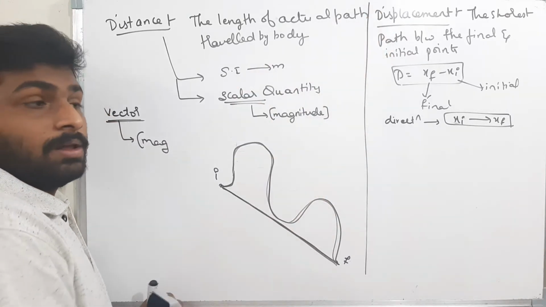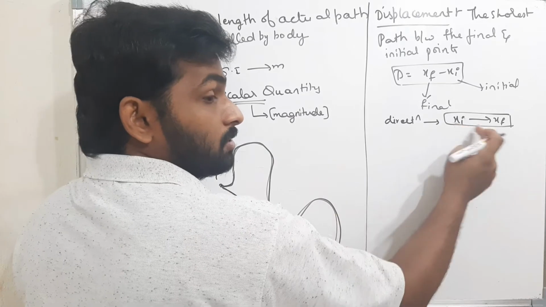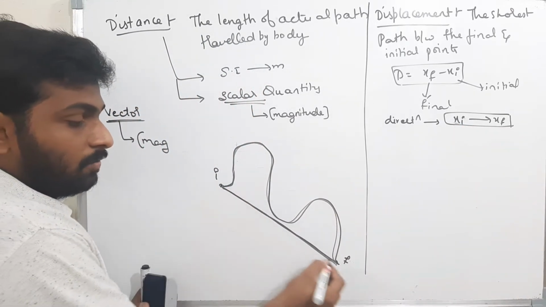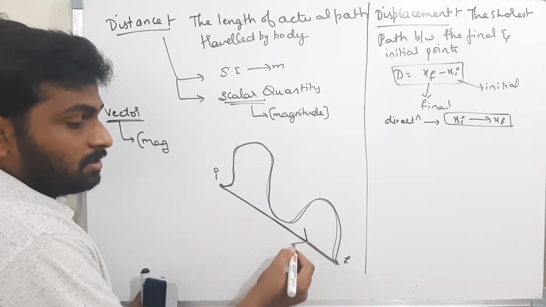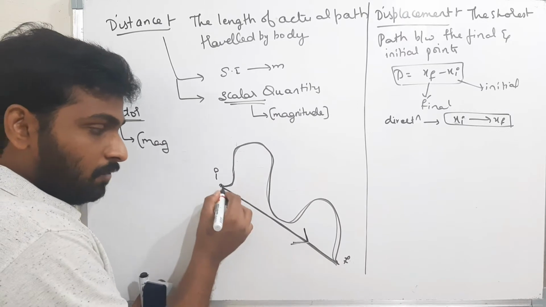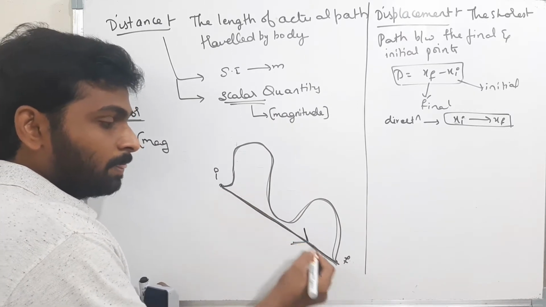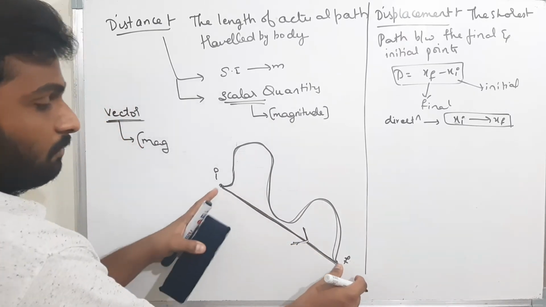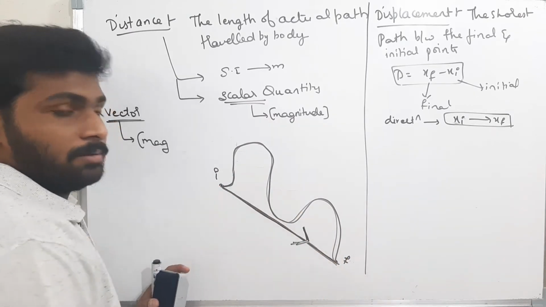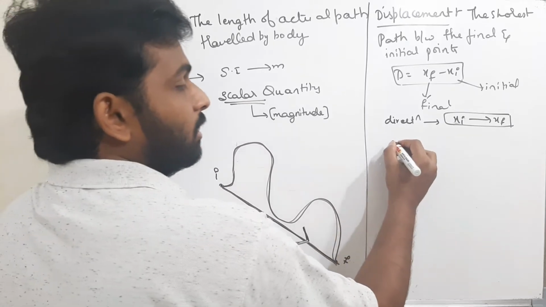What is the direction? Direction is given from initial position to the final position. Therefore, the direction is like this. This arrow represents the direction. Therefore, displacement has magnitude, that means the length of this span, plus direction. What is the direction? That is from initial to final. Okay, now this is a vector quantity.